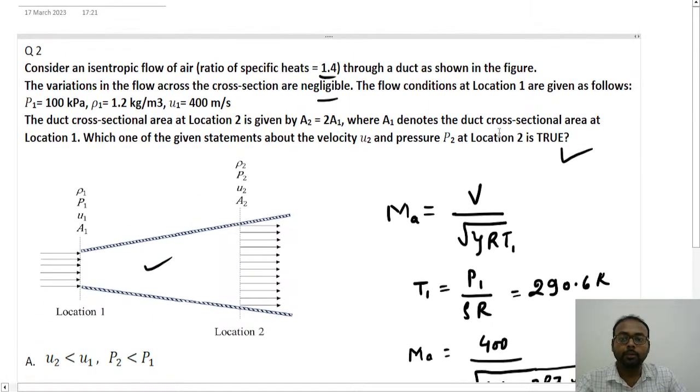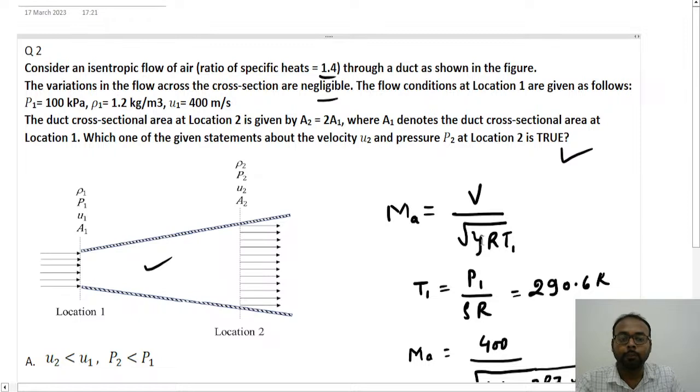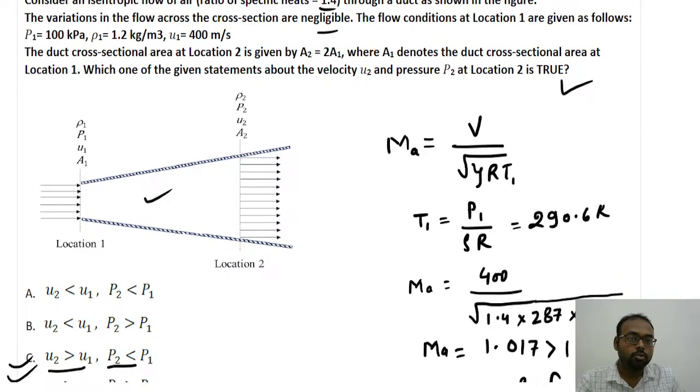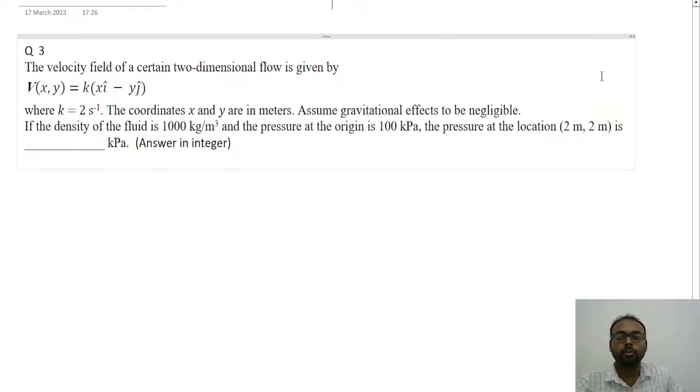So in this question we have been given the inlet values of pressure, density, and velocity, and we have to check what the velocity and pressure will be at the outlet section. That we found with the help of the Mach number. That was also a very easy question. Now let's move to the next question, that is our third question.